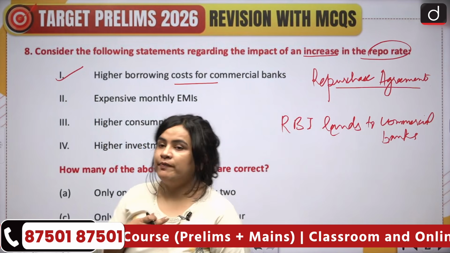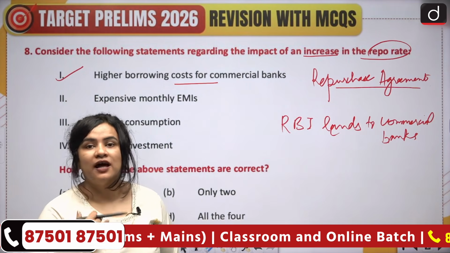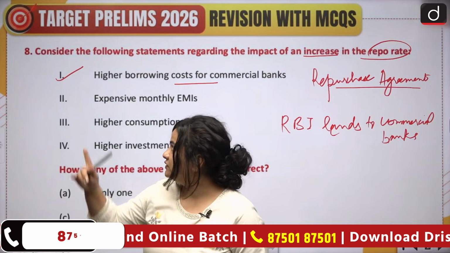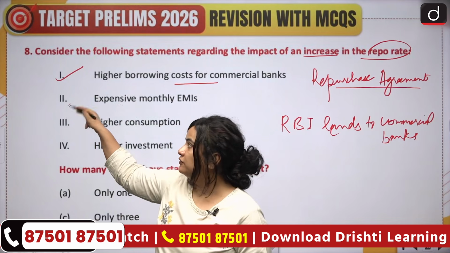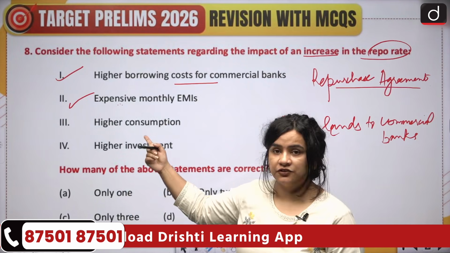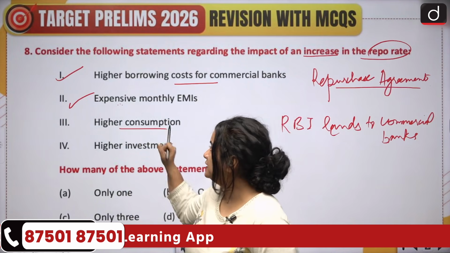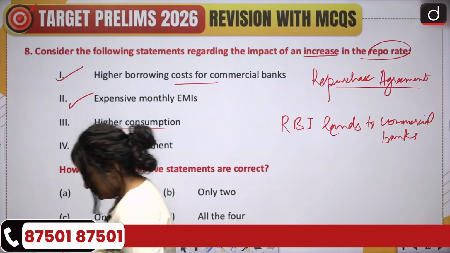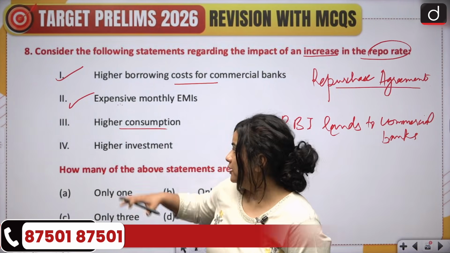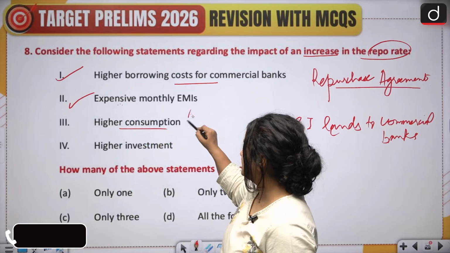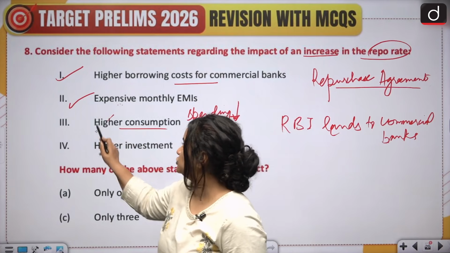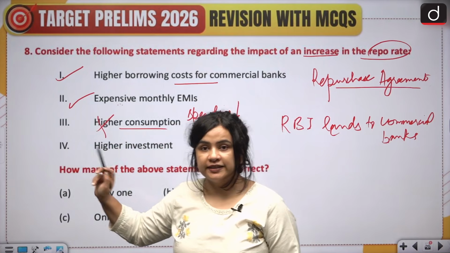Now, if I as a commercial bank am getting loans from RBI at a higher price, I'm also going to pass it on to my customer, to my clientele, and obviously they'll have to pay monthly EMIs at a higher cost, and therefore this is accurate. The third option says higher consumption. Now, if borrowing becomes more expensive, then my spending is naturally going to go down, and therefore this should be lower, and this option is incorrect.